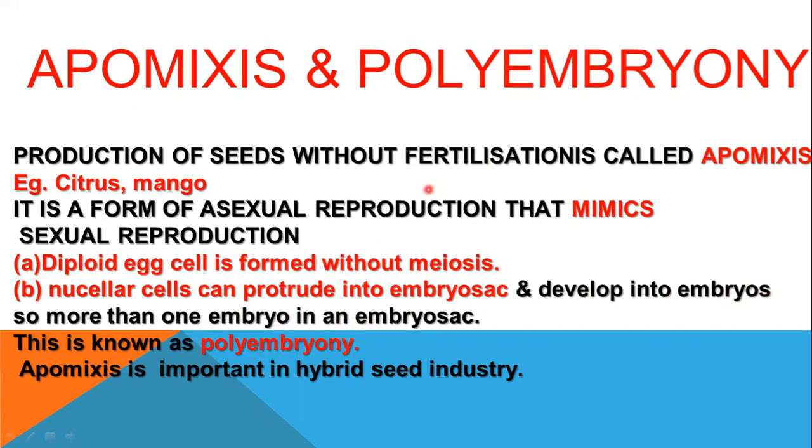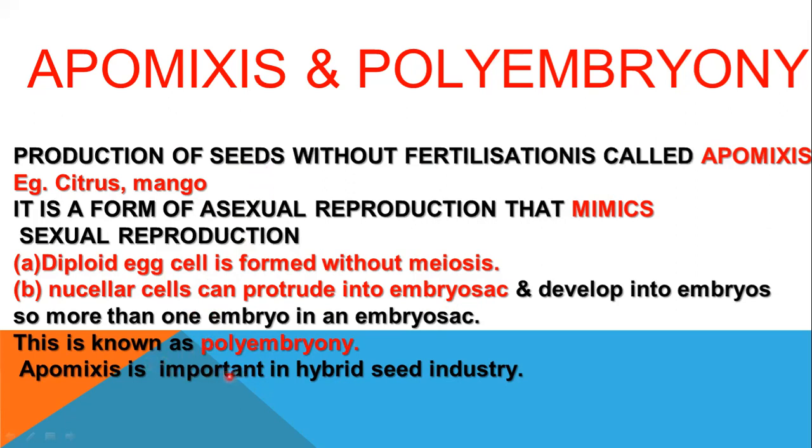Hope you have understood both polyembryony and apomixis. Both produce seeds, but without fertilization. They are diploid because nucellar cells are diploid, you know. And here, a diploid egg cell is there, which is also diploid. So the seeds are diploid. Diploid is maintained, but they are formed without fertilization. Now, apomixis is very important.